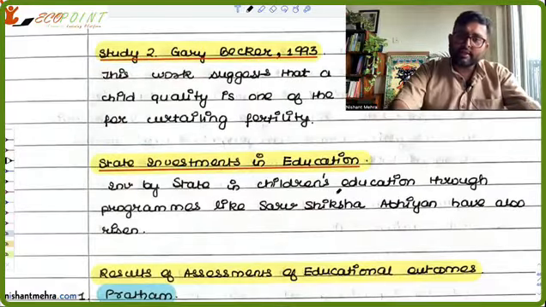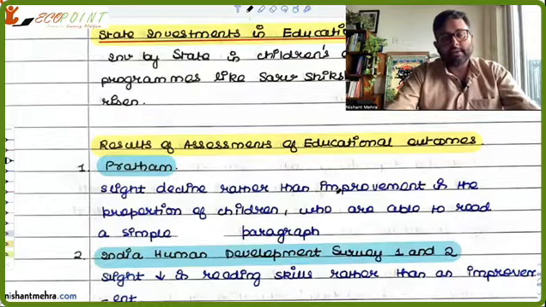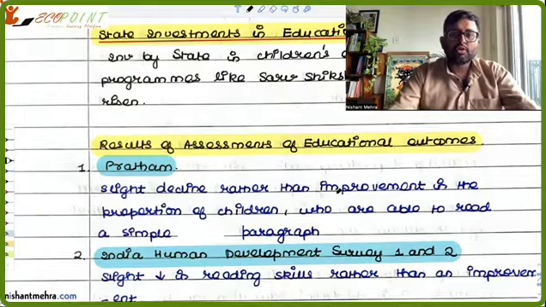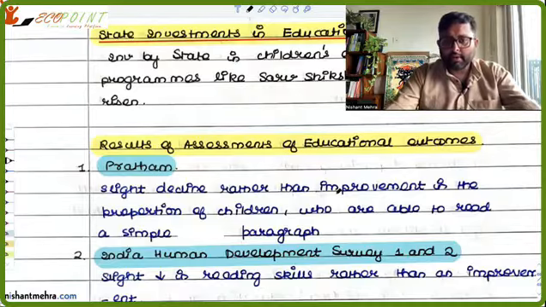But then there is a question. Okay, fine. We might be experiencing fertility decline, and the state is also investing more in education. So we would at least expect our children to read and write properly. That's what we expect, right? So there were studies taken up by Pratham and the India Human Development Survey 1 and 2.